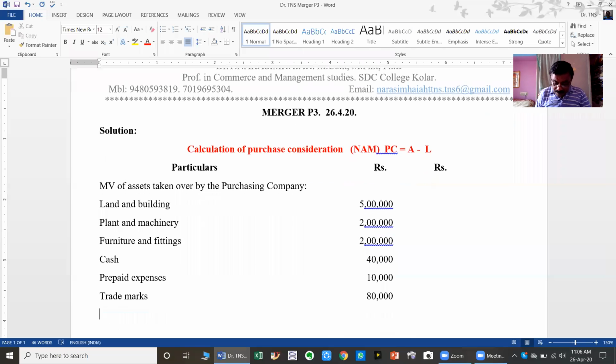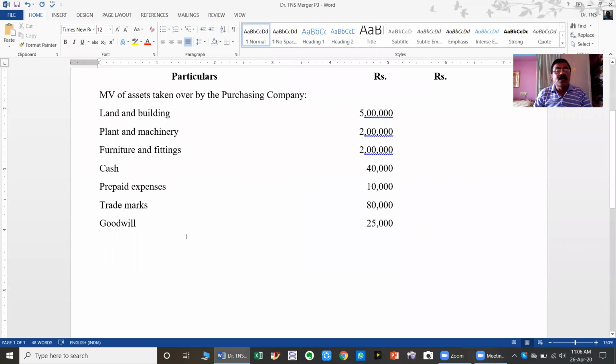After trademarks, the next is goodwill, valued at rupees 25,000. So they are the list of assets. Remaining all are fictitious assets that will be debited to the equity shareholders.